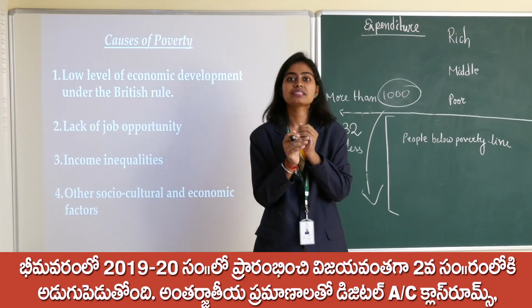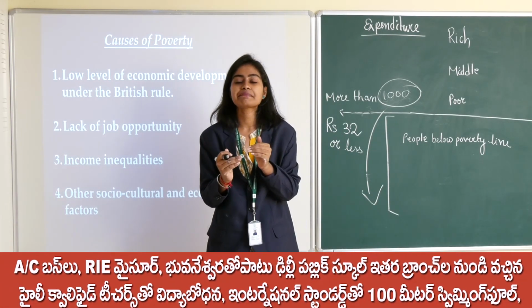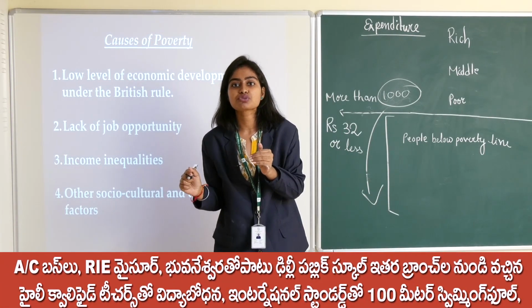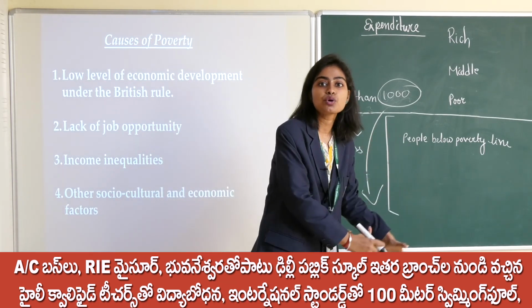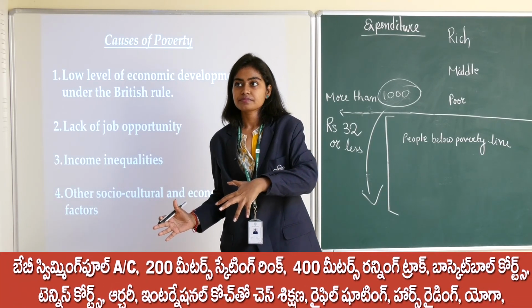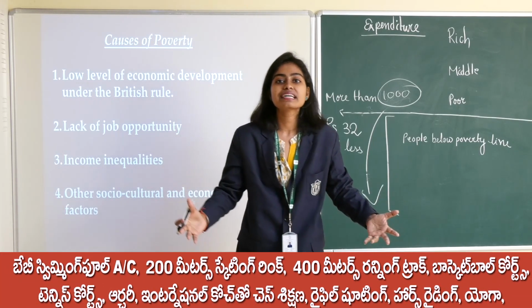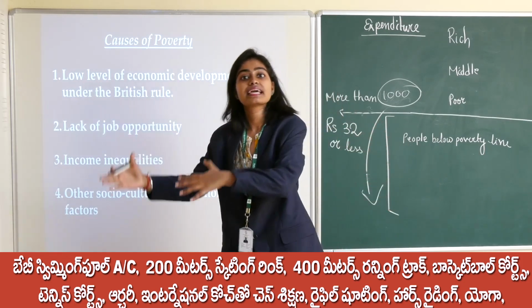I want to mention Dadabhai Naoroji, you must be knowing. Dadabhai Naoroji wrote a book named Poverty and Un-British Rule. There he explained how the Britishers made India poor, how they fooled India, and how they drained the wealth from India to their country.